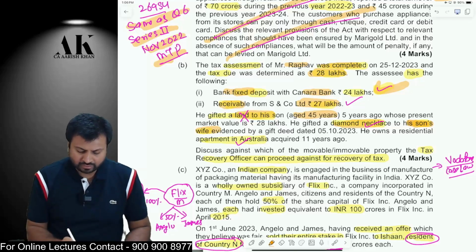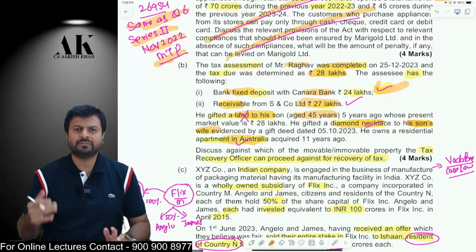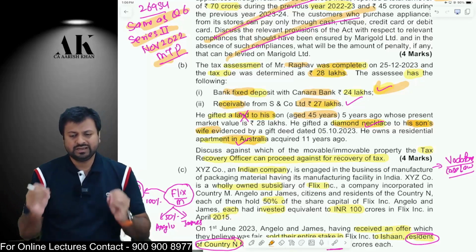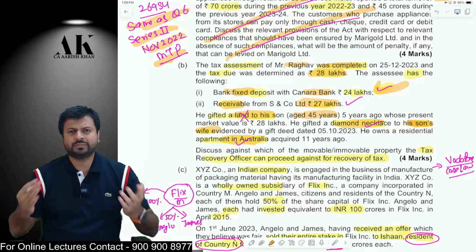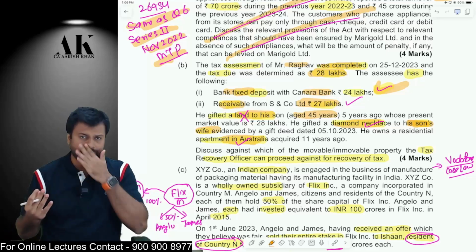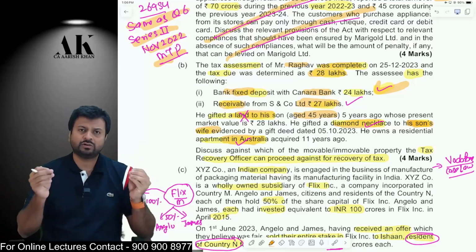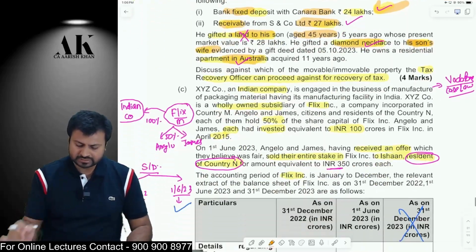Plus, I also have an apartment in Australia. That is my apartment. The department can recover from there only. The rule is very simple. Whatever belongs to me, the department can recover. Whatever does not belong to me, but the income can be clubbed in my hands, that can also be recovered by the department. This is what this question is all about.